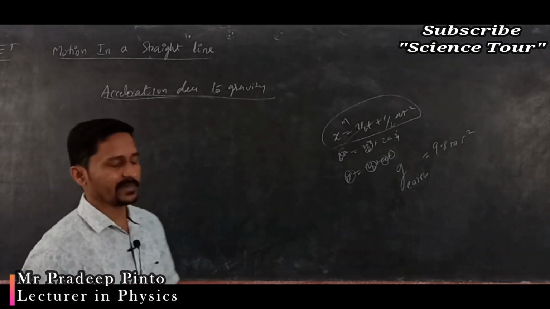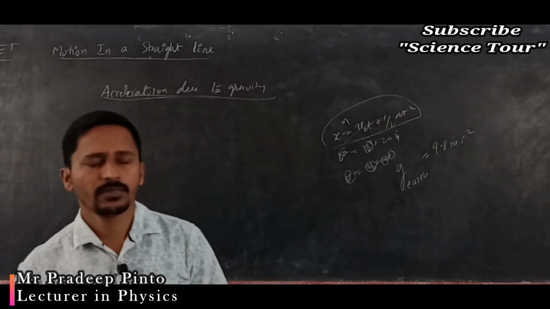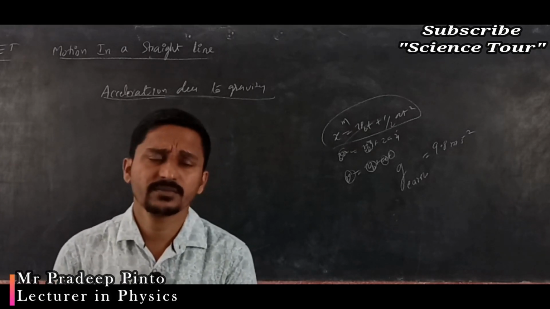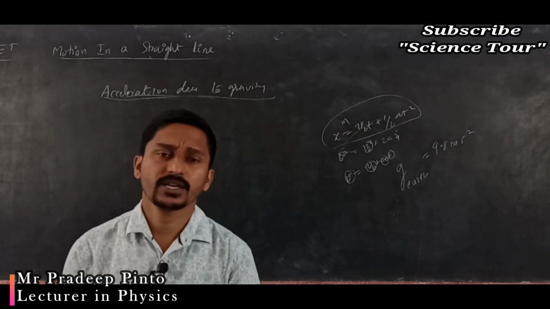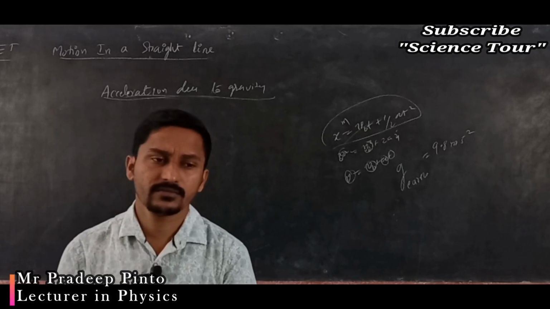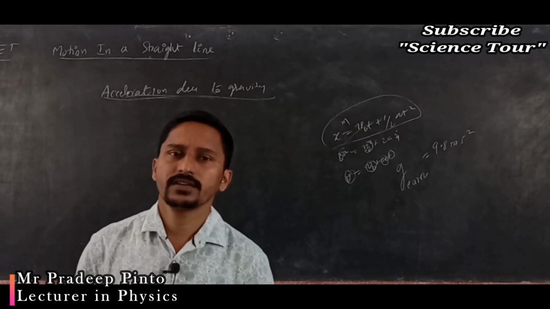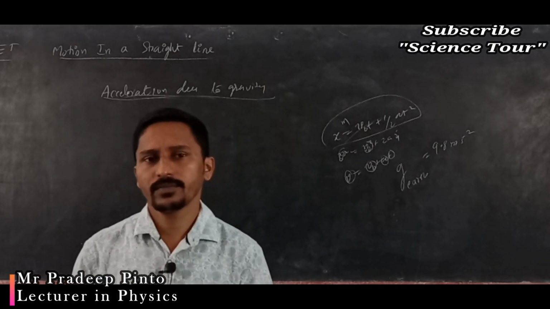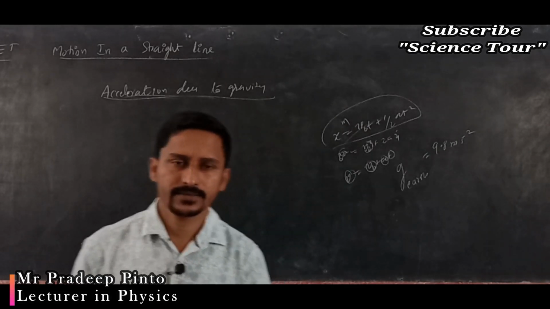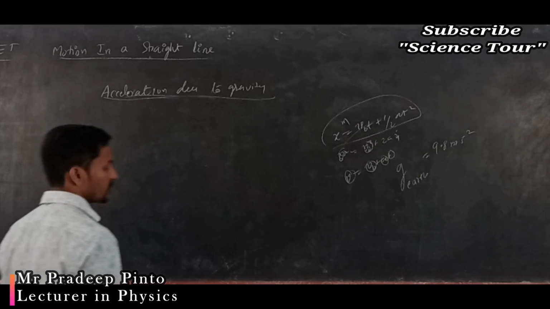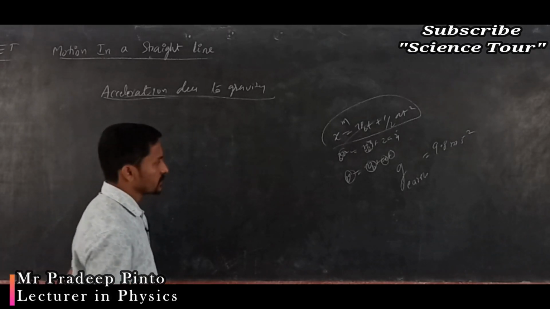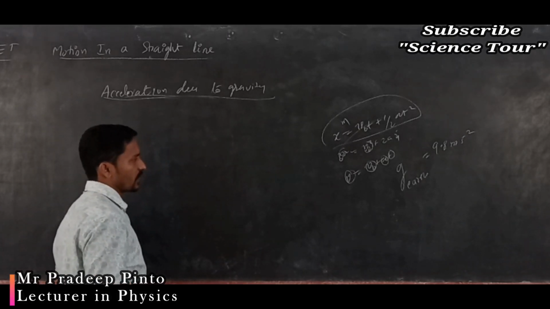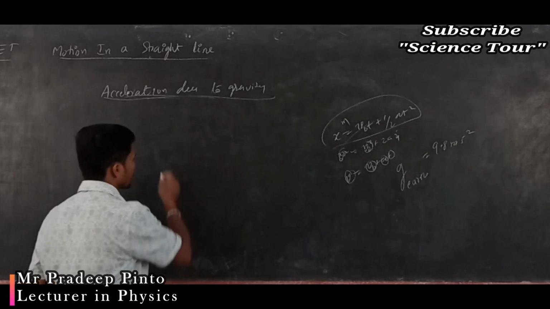Okay, that's why addition, multiplication and division must be very quick for you. You must be quick in multiplication and division for the numericals or for the MCQs, whatever, because you must be fast in that. Now we were talking about the relation between acceleration due to gravity of earth and moon.